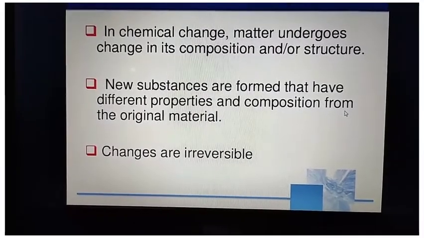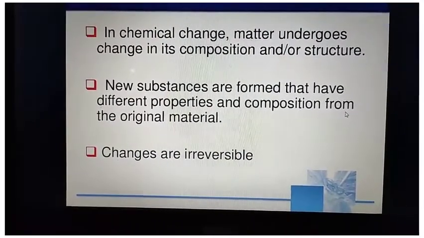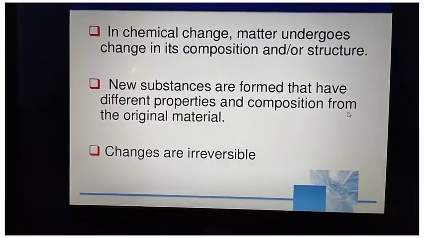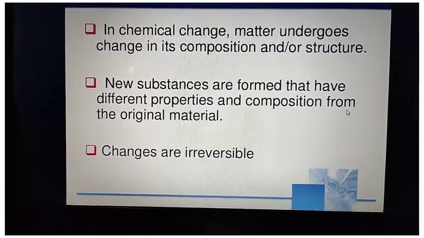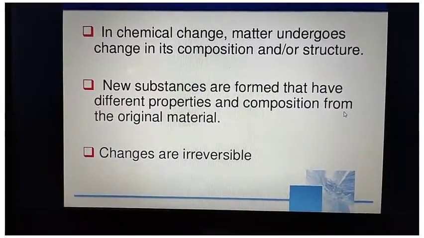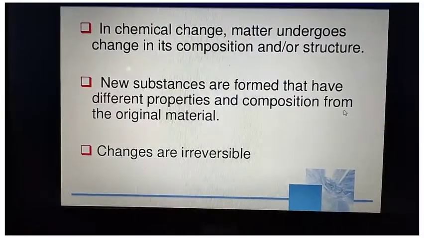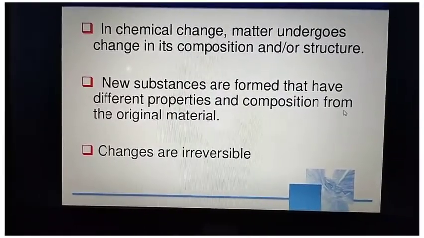Like if you burn coal, then when coal burns, coal has different properties. Once the coal is burnt, the substances that are formed have different properties.